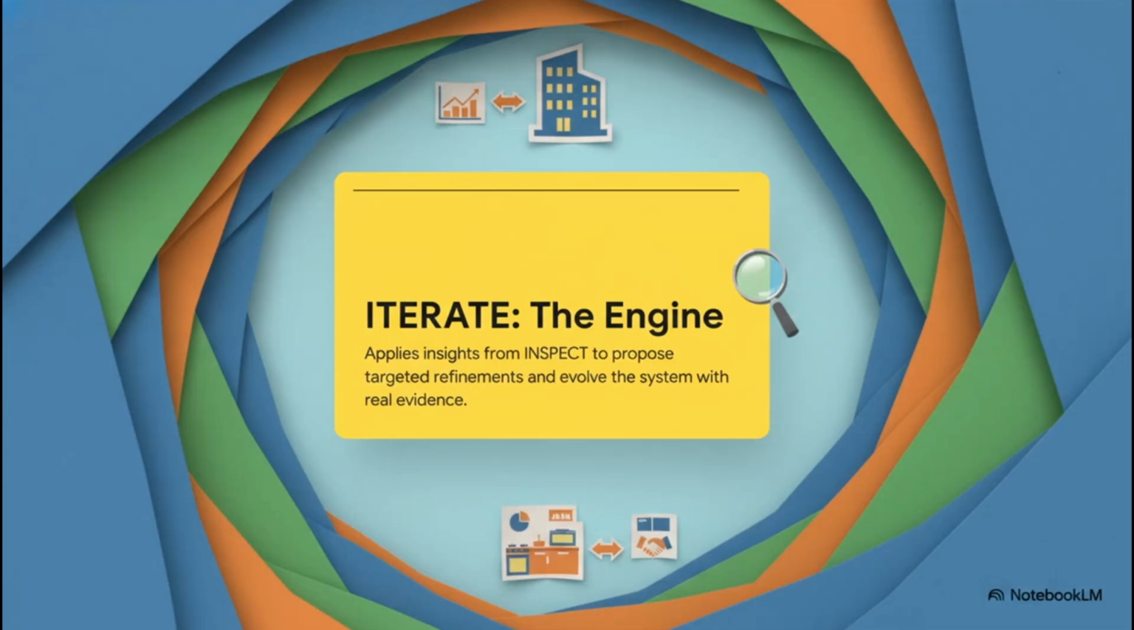And this, right here, is what closes the loop and makes the whole thing so powerful. Iterate. This is the optimization engine. It looks at all that data from the sensors and says, hey, looks like nobody's using this room, let's propose a change. Or, wow, this new patio is a huge hit, let's expand it. It then feeds all those data-driven insights right back into the plan. So the building literally gets smarter and better over time.